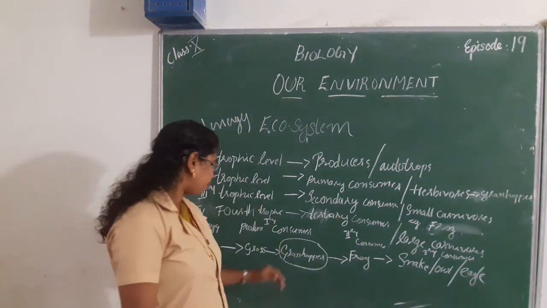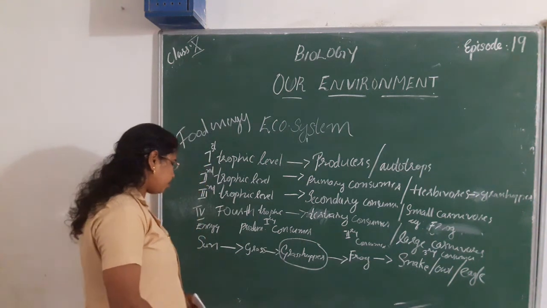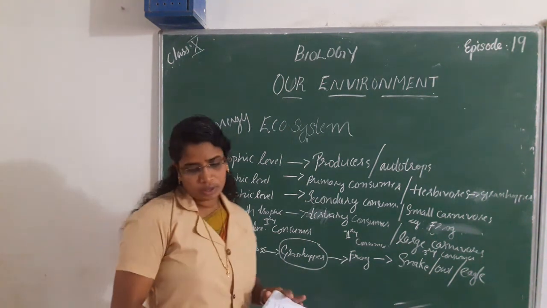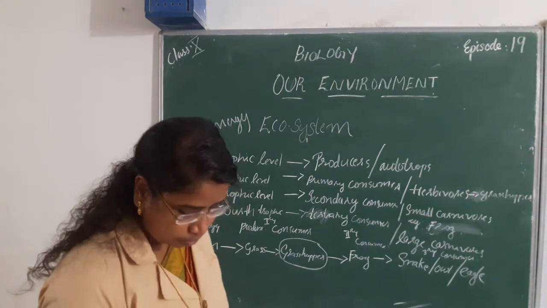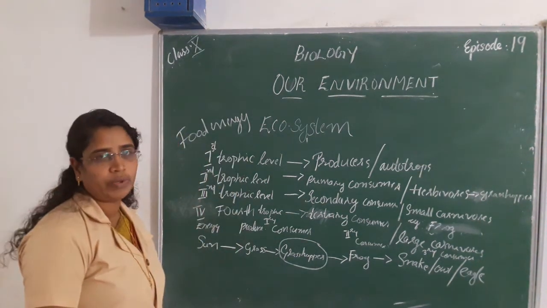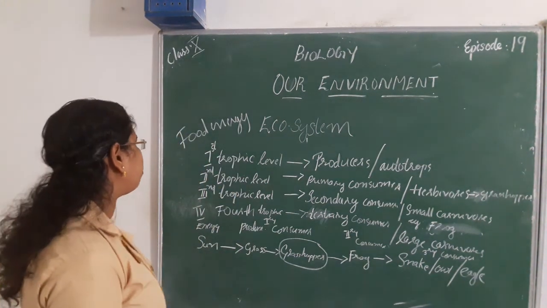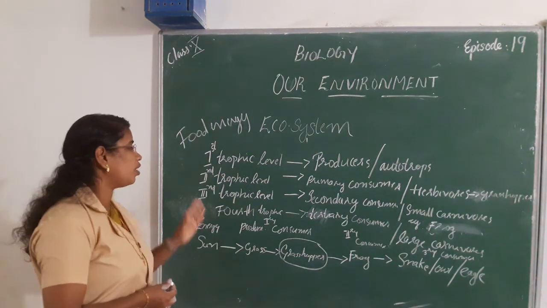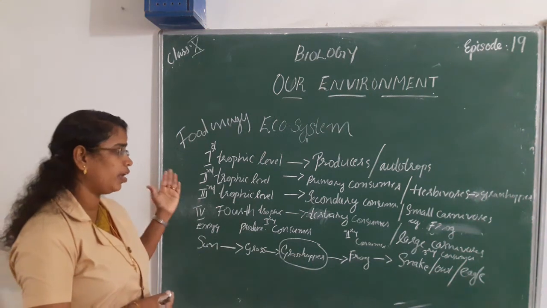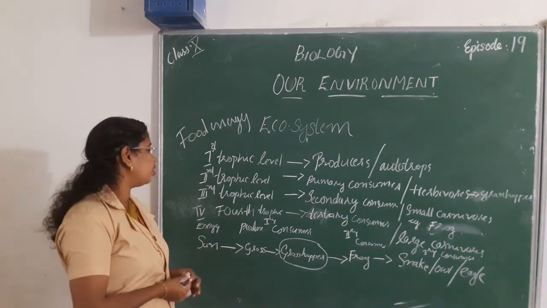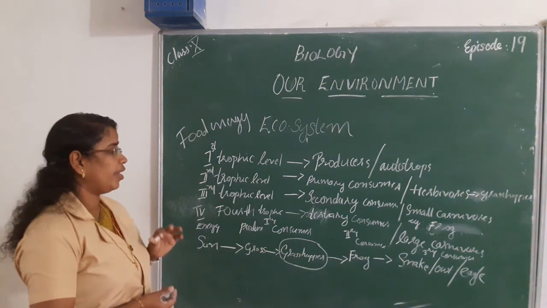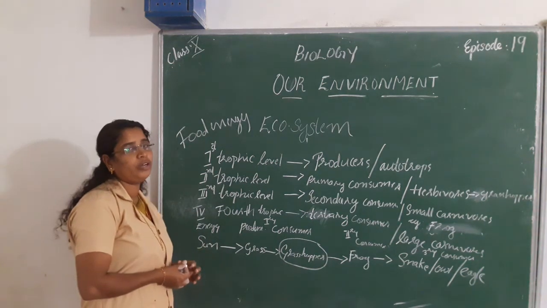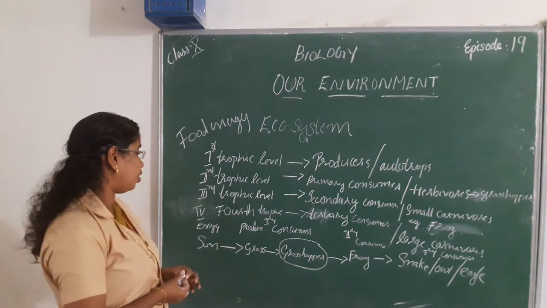Okay. Then these are the food chain and trophic levels. The first trophic level includes producers or autotrophs. The second trophic level includes primary consumers or herbivores. The third trophic level includes secondary consumers or small carnivores.